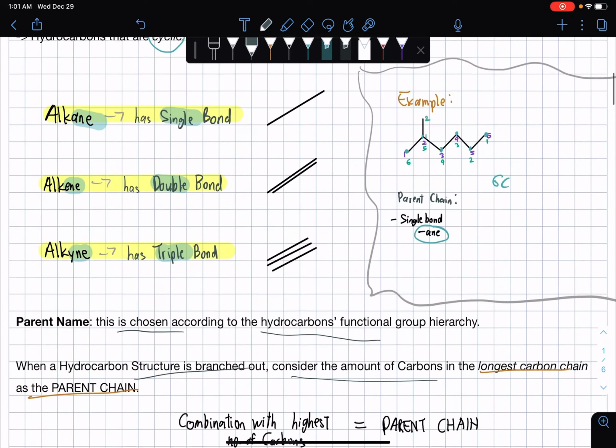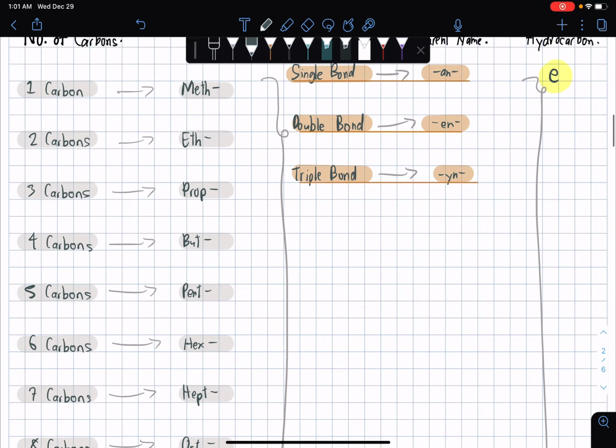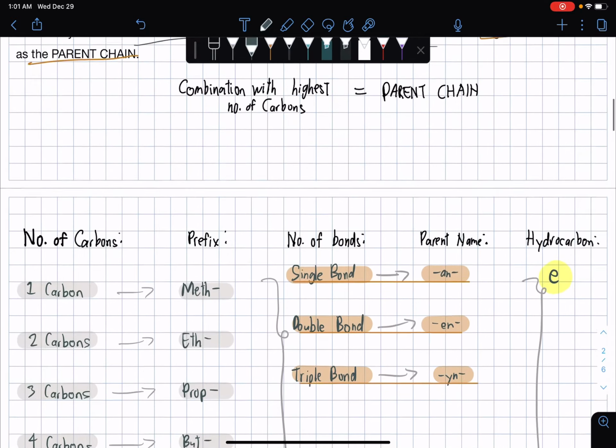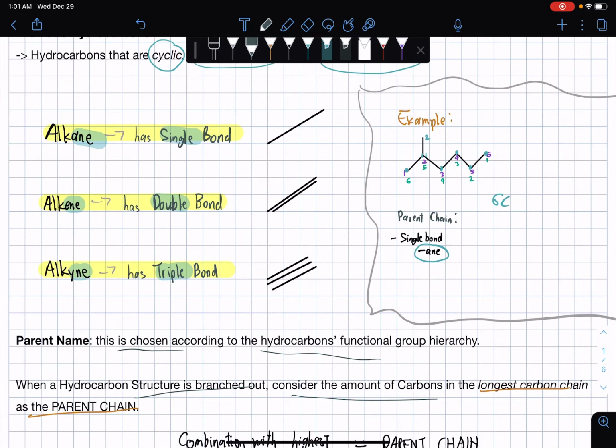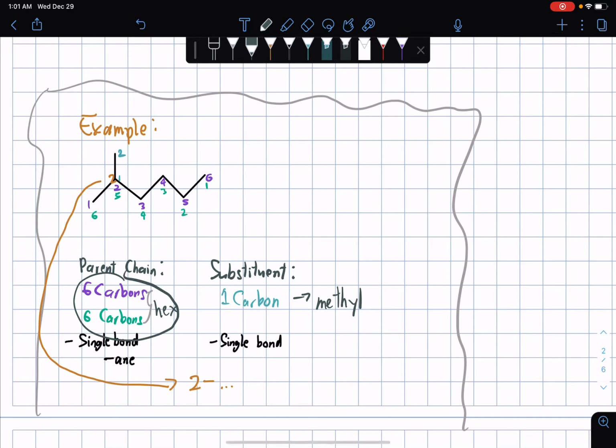So considering that we have 6 carbons, the prefix says for 6 carbons we have the prefix hex. So let's move to the example's continued solution here. We know that we have 6 carbons, therefore we have hex. And now we do have a branch. Earlier we talked about this complicated structure. Actually, it's not really that complicated, but for a student who just saw this lesson recently, with no experience whatsoever, this lesson may be difficult.